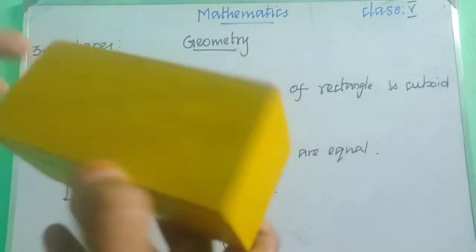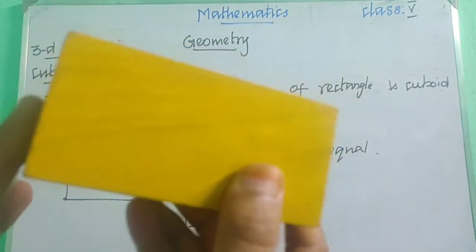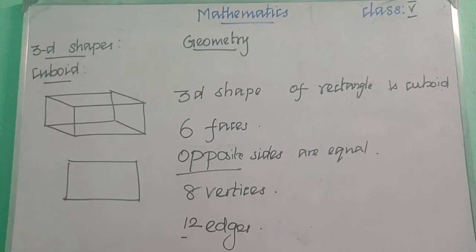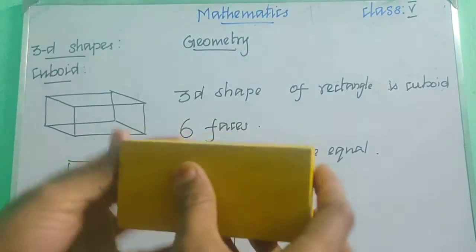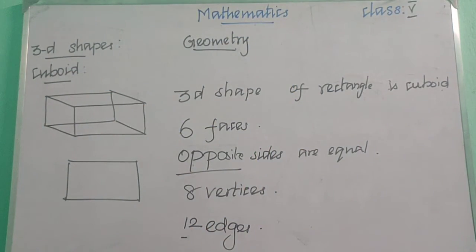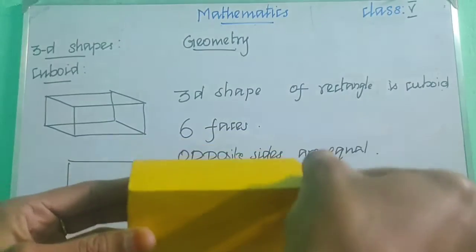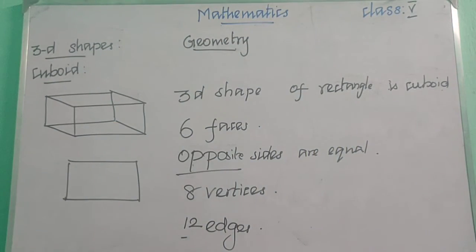It has 8 vertices and 12 edges. If you have a cuboidal box, just count it. Okay children, we have completed learning about cuboid.